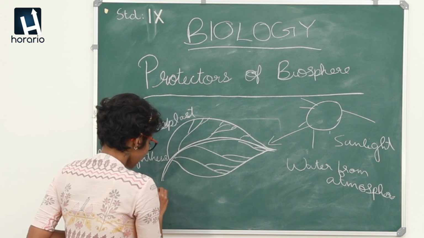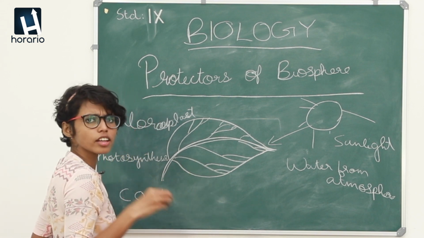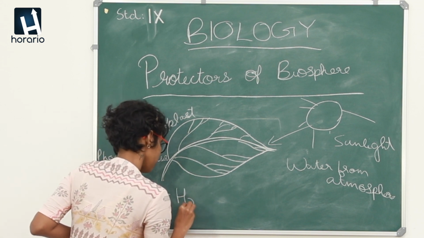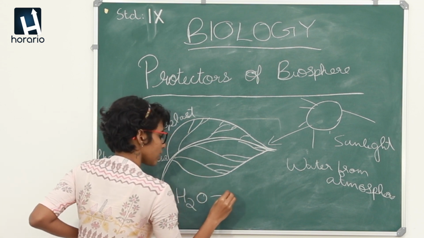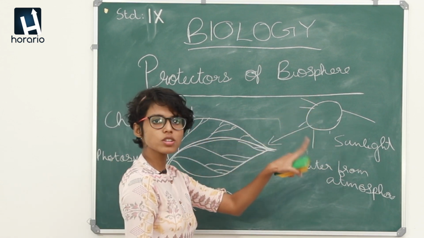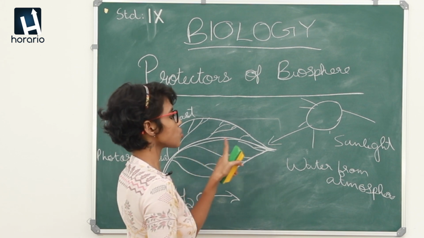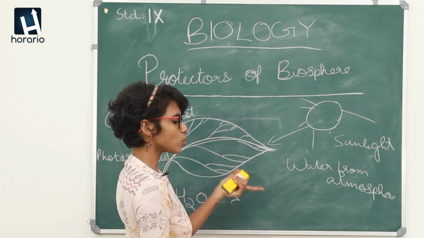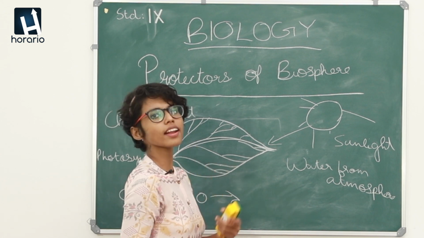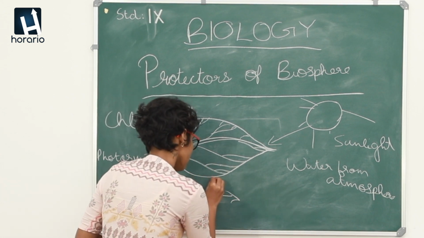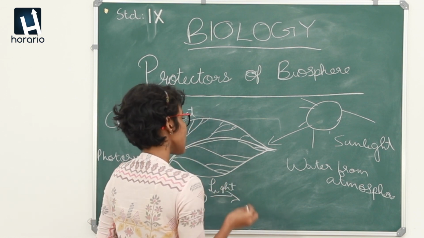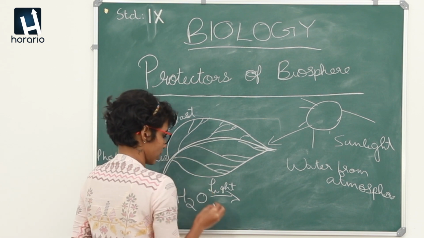Then carbon dioxide combines with water, just like human beings need water, plants also require water. Here I have shown sunlight, the one thing that is most essential for the plants to produce oxygen and glucose, or in other words to prepare their food. So in the presence of light, this reaction takes place, and also using chlorophyll.